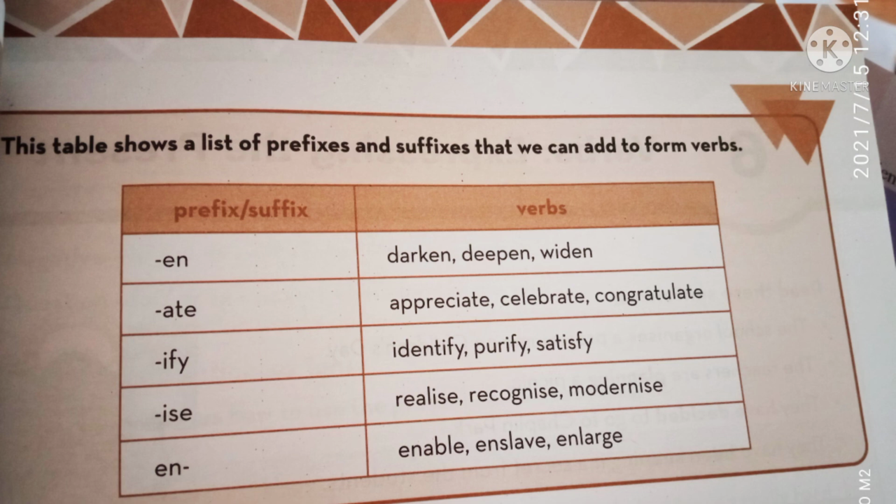Also IZE: realize, recognize, modernize. EN as a prefix: enable, enslave, enlarge, etc. In these ways we can make more verbs by using these prefixes and suffixes. Okay children, read everything, go through this video, and please do complete all the exercises in the textbook. Okay.